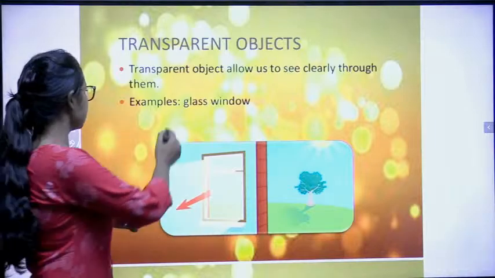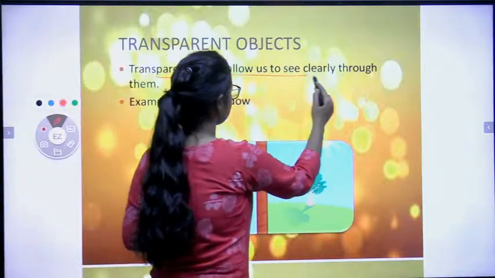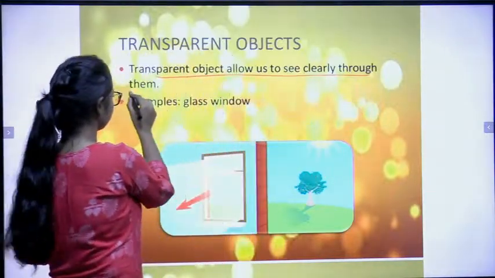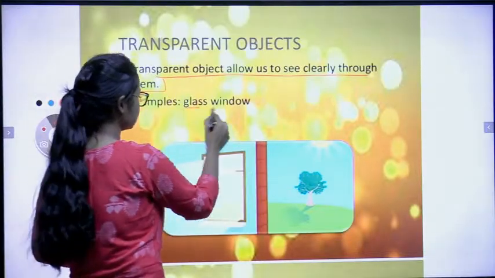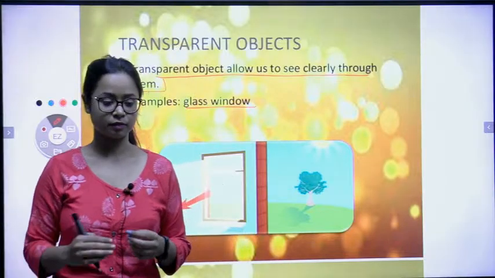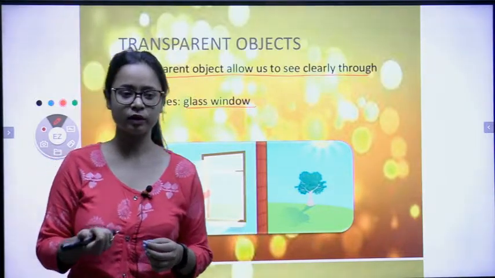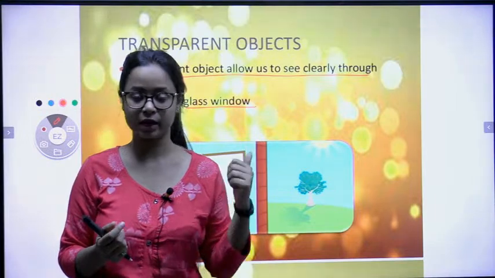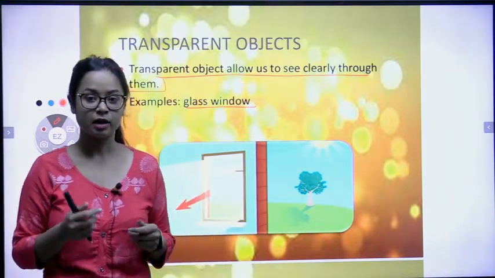That means transparent objects allow us to see things clearly through them. For example, glass window, clear water. As I told you, water is a transparent object.